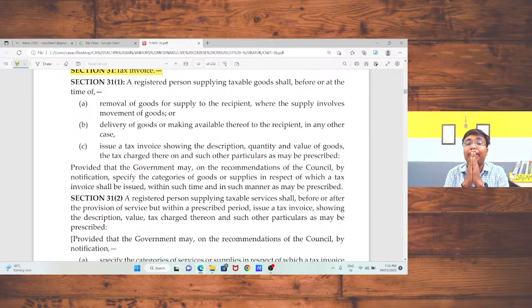Section 31, tax invoice. A registered person supplying taxable goods shall issue the invoice before or at the time of removal. Just take an example. If I am a supplier of goods, then before removal of the goods, I need to issue the invoice. This is an important point that if I am going to transport or sell certain goods, the basic principle is that I need to issue the invoice. With that invoice, I need to give the goods to the transporter. So the tax invoice is mandatory in that case.